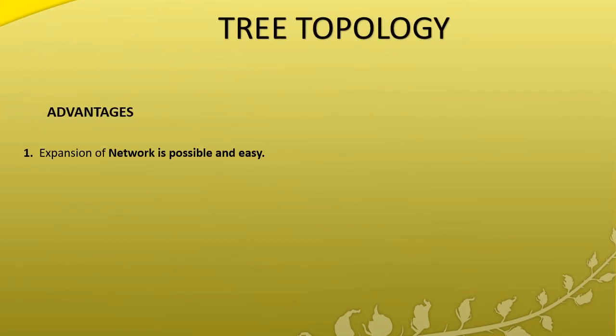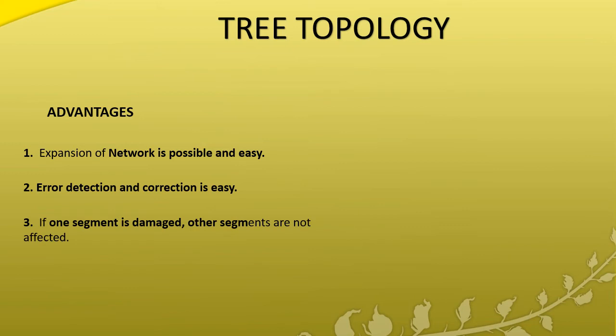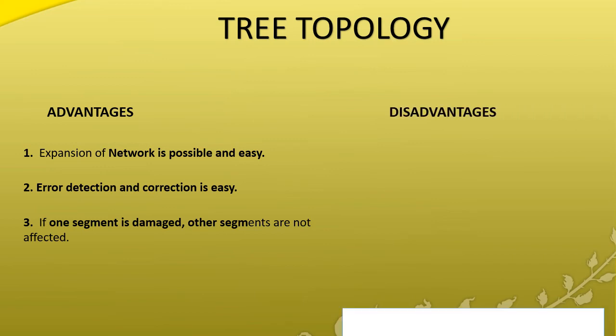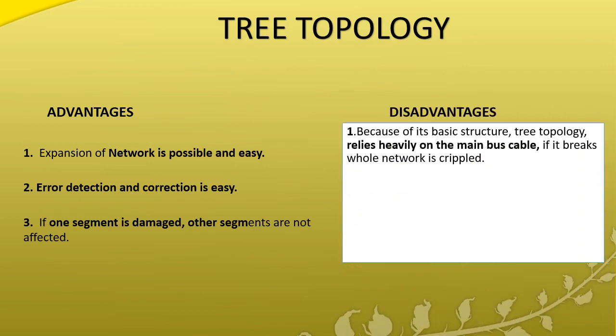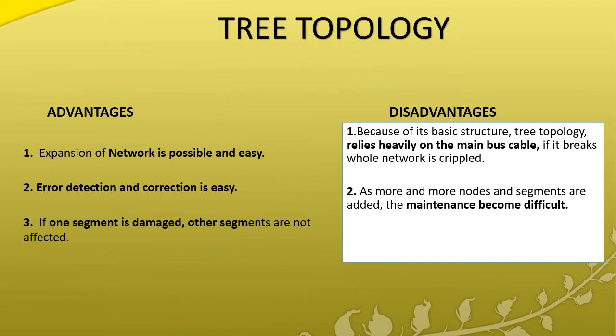Advantages: expansion of the network is very possible, extension is very easy, and error detection is also very easy. If one segment fails, there is no problem, it will not affect the other segments. Drawbacks: it depends on the main backbone cable, so if it breaks down, the entire network will fail.